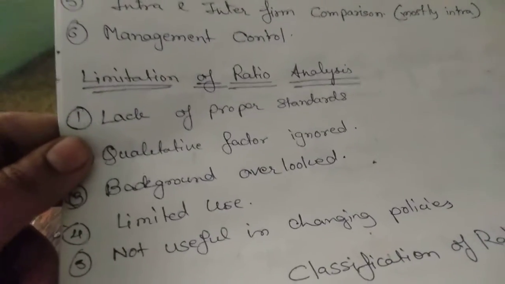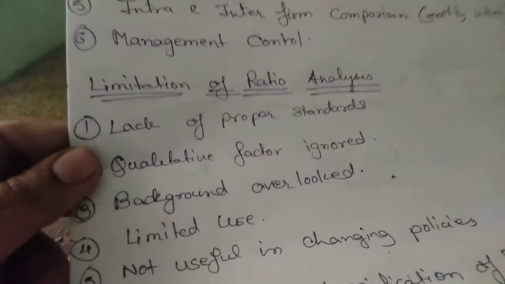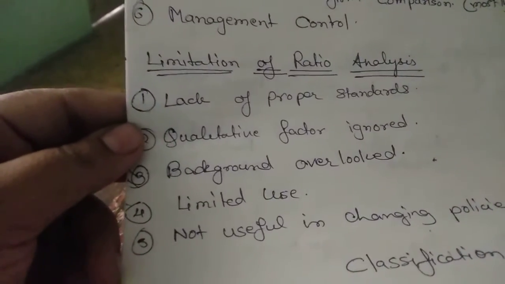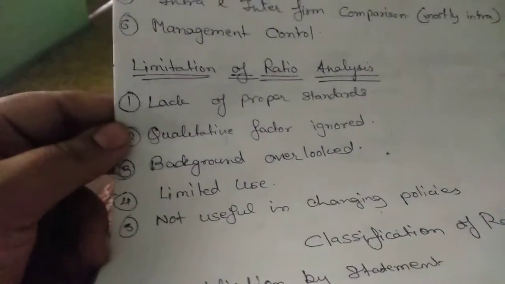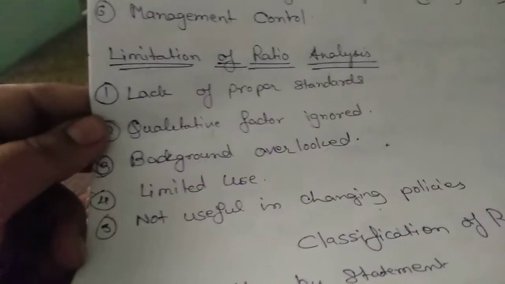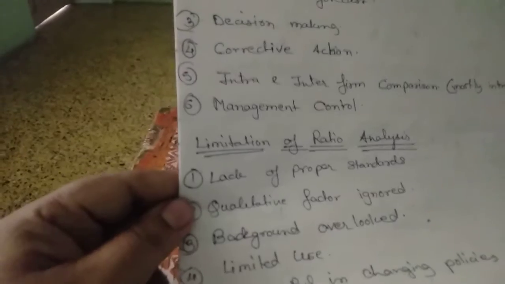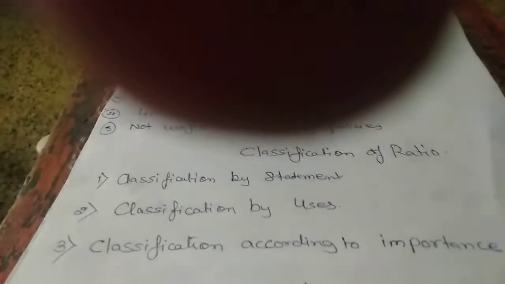Even though we are talking of advantages, there are also some limitations and disadvantages of ratio analysis. Among them are lack of proper standard, qualitative factors ignored, background overlooked, limited use, and not useful in changing policies. For example, if the government changes its policy in some financial matters, calculation of ratios may again become difficult for us. So these are some of the limitations.